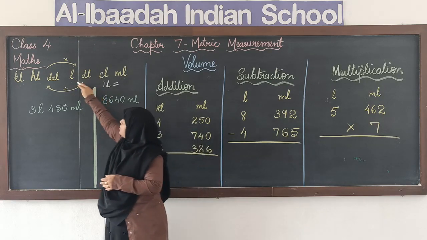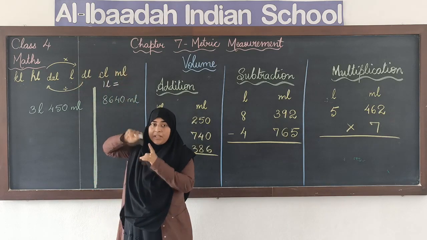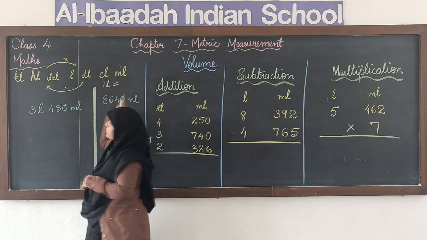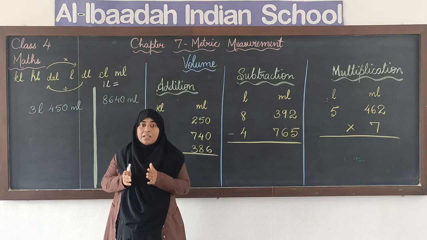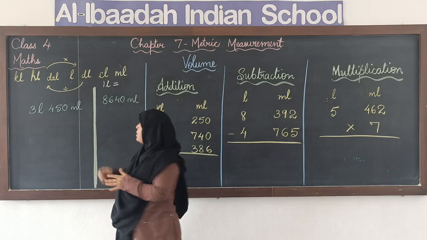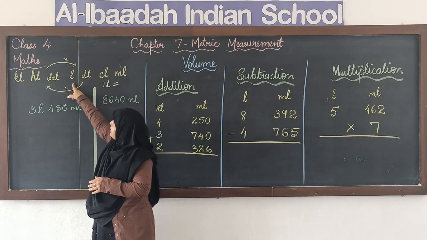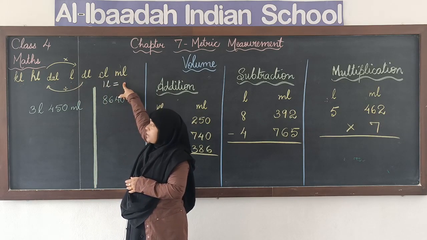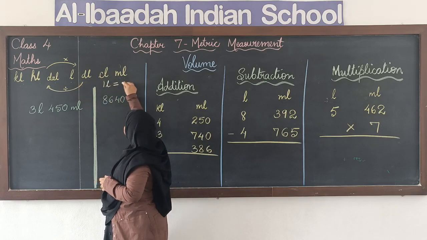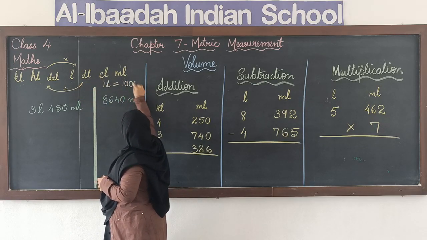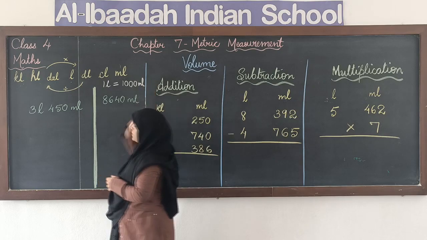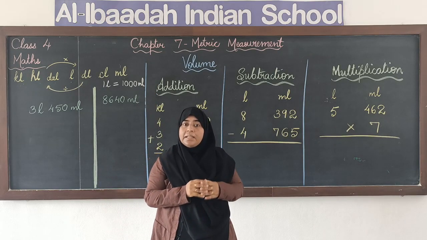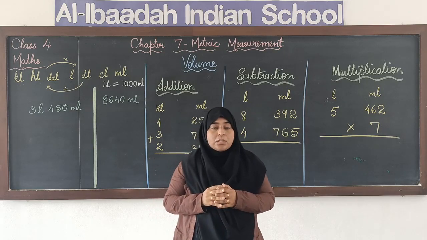From liter to milliliter, how many jumps do we have? 1, 2, 3 jumps, right? So, 3 jumps means 3 zeros, that is 1000. Liter is a greater unit, milliliter is a smaller unit, right? So 1 liter will be equal to 1000 milliliters. Remember this relation between liter and milliliter: 1 liter is equal to 1000 milliliters.